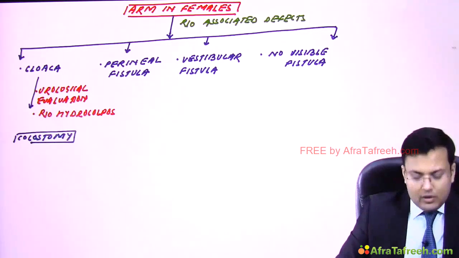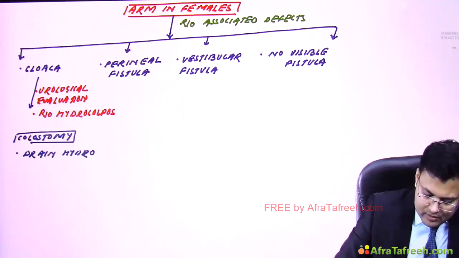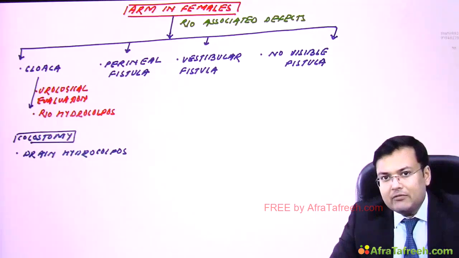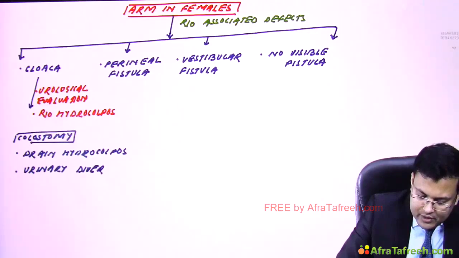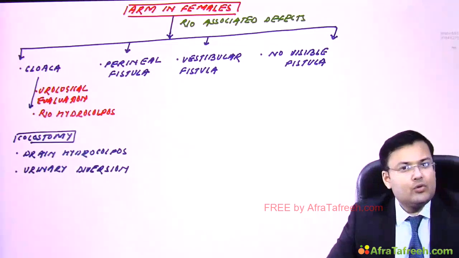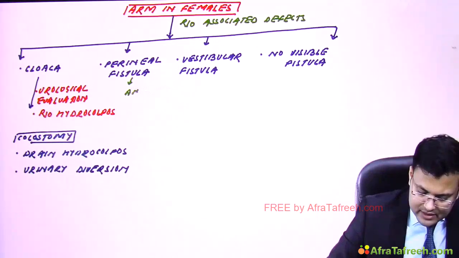If there is hydrocolpos, you have to drain hydrocolpos. And sometimes it is necessary to divert the urine. So we have to perform urinary diversion if it's necessary. In patients who are having perineal fistula, what is sufficient? In such patients, we go for anoplasty.